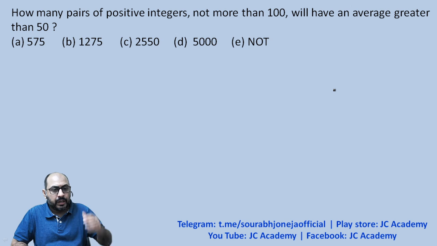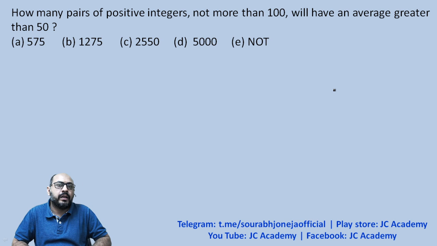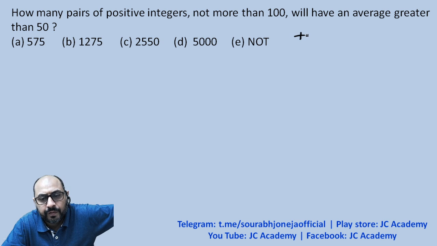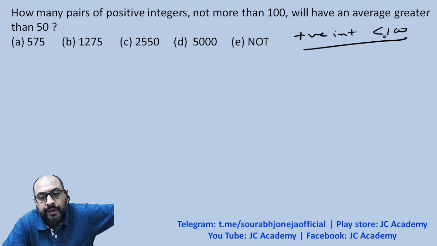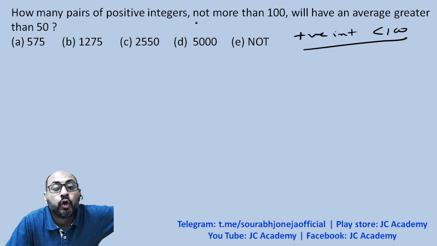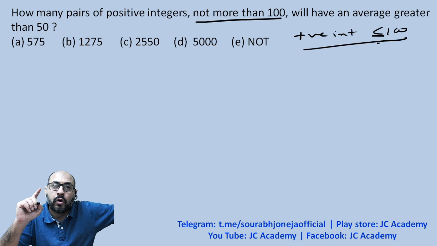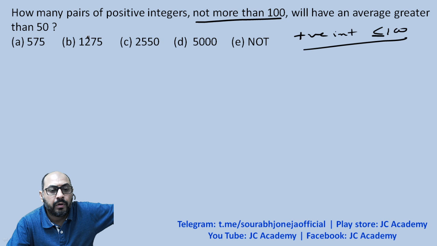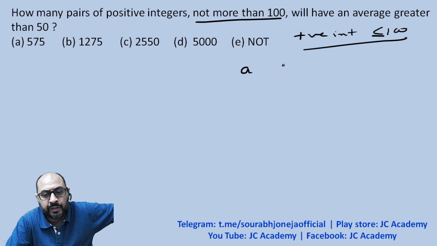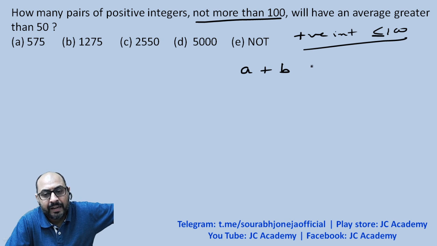Now, the question says, how many pairs of positive integers not more than 100? So, what are the positive integers available to you? Is it saying less than 100? No, it's saying not more than 100. So they have to be less than or equal to 100. So how many pairs? You have two positive integers, say a and b. The average of a and b has to be greater than 50.